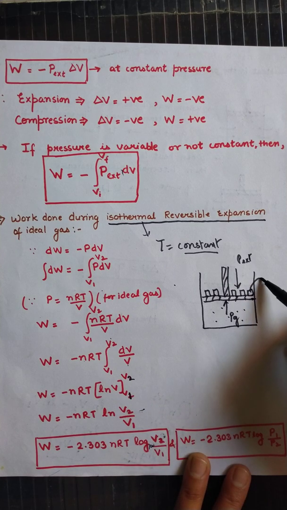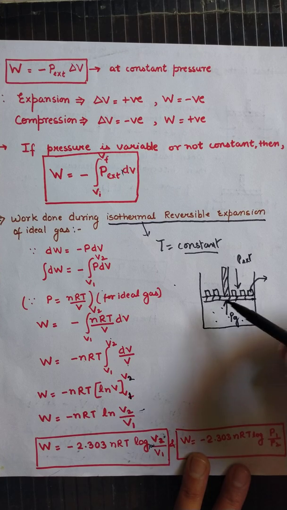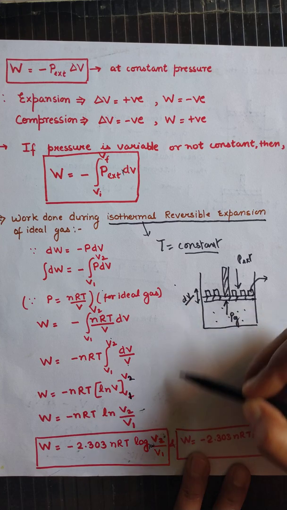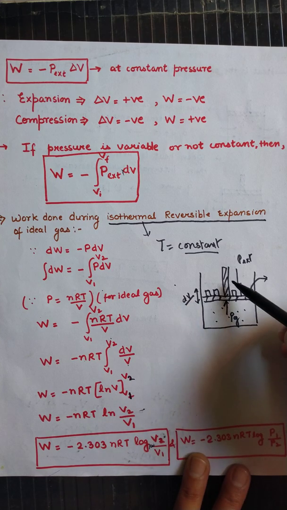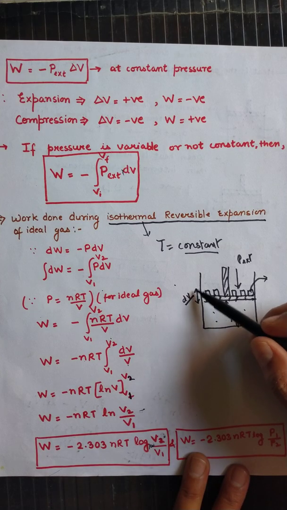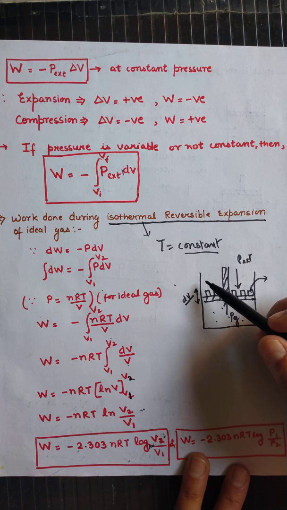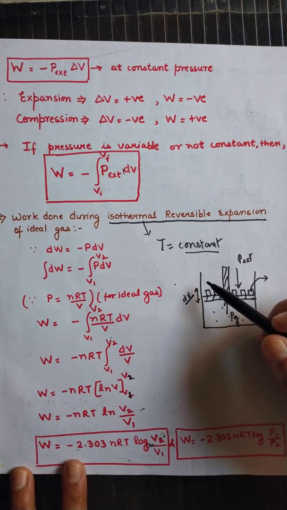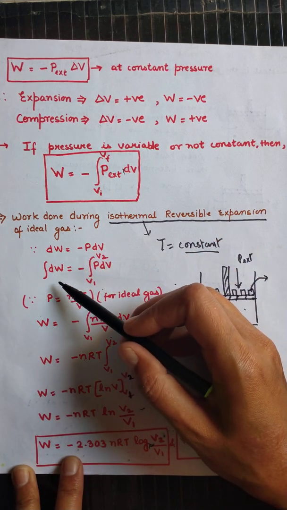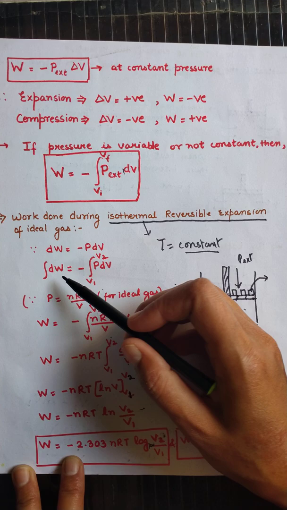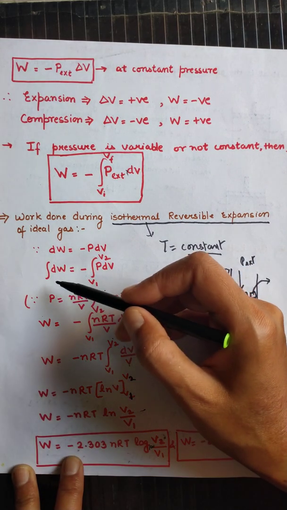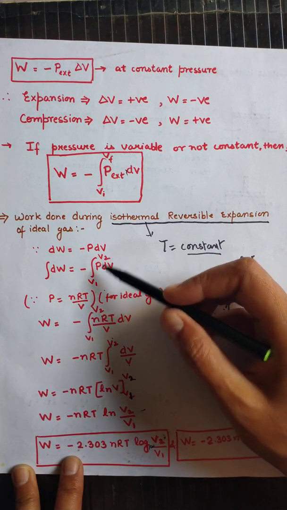So if one of the masses is removed, then the piston will move upward and the gas will cover a volume dV. So the gas moves upward. Okay, so how much work is done for this small increase in volume? We will calculate the small work. dW is equal to minus P dV, and to calculate the whole work from initial volume to final volume, we give the limits V initial to V final, that is V1 to V2.